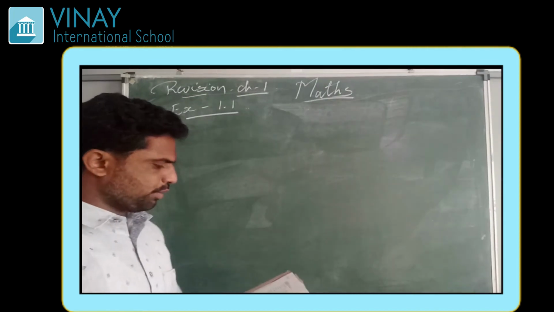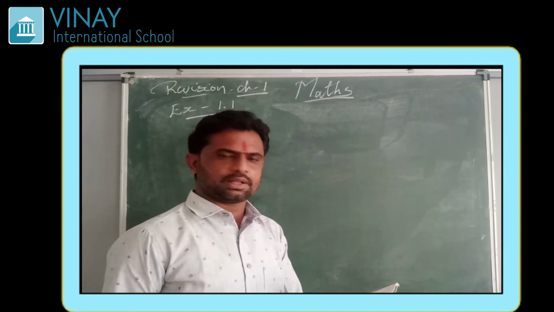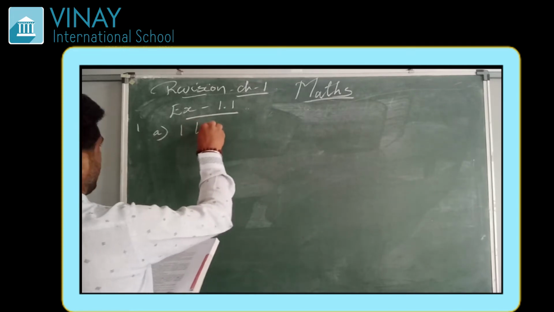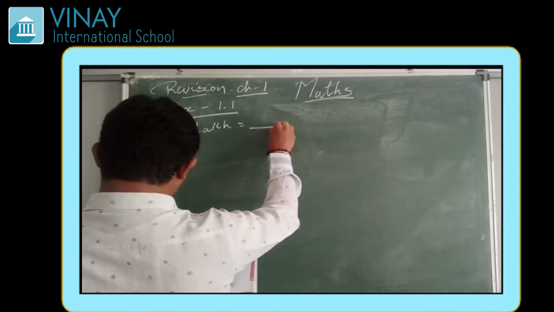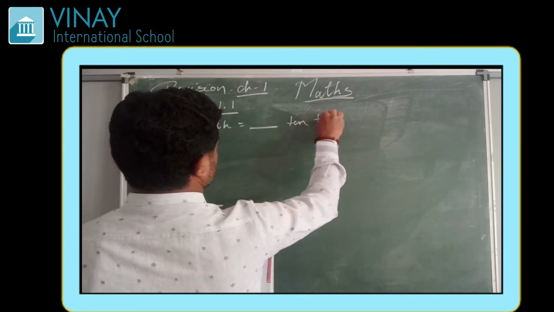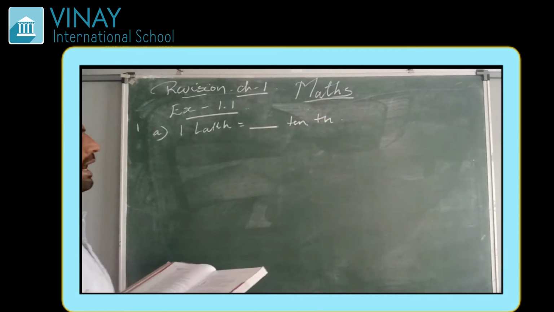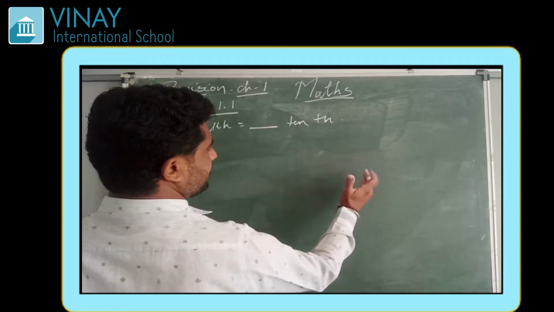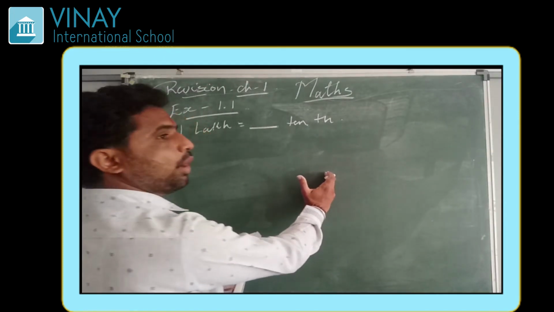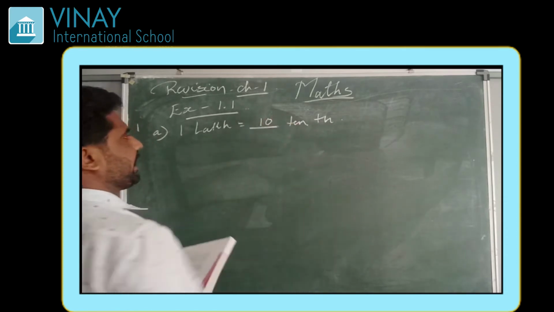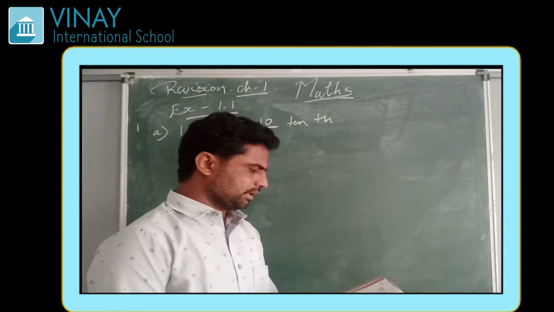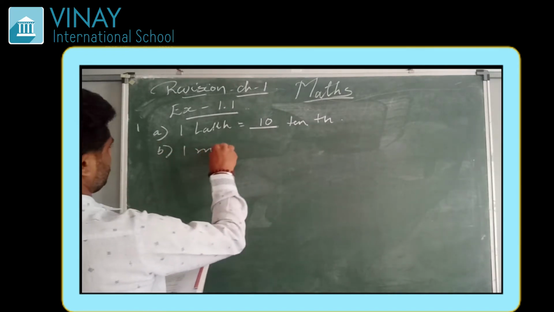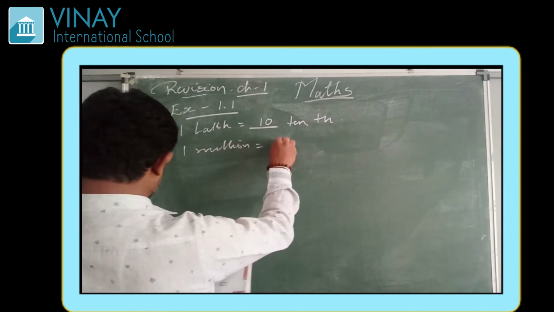In exercise 1.1, question number 1 is fill in the blank. First it is given that 1 lakh is equal to dash 10,000. So we know that 1 lakh has how many 10,000 in the Indian numeration system? We have learned 1,000, 10,000, then 1 lakh. So we can say that 1 lakh has 10 ten-thousands.